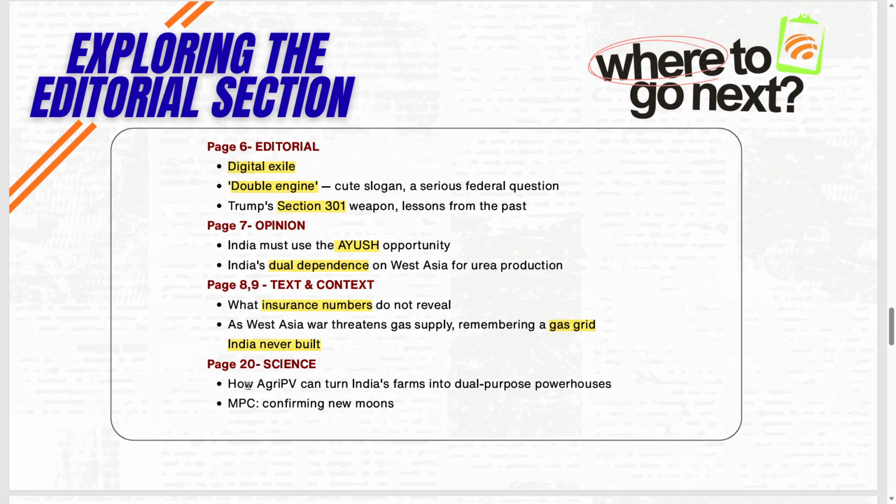Then from the science page, you can see the need for agricultural photovoltaic cells, making the farms useful both for agricultural production and also for the production of solar energy. It speaks on these two aspects. So please go to this article and read. It is very useful, right? So I think that's all for today.